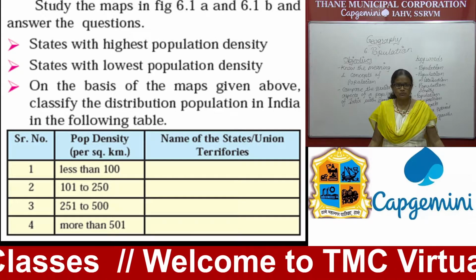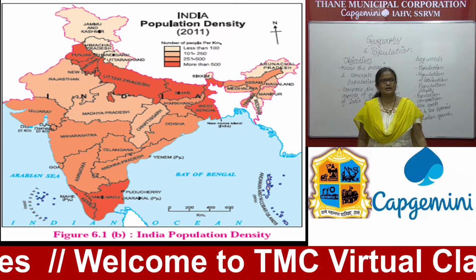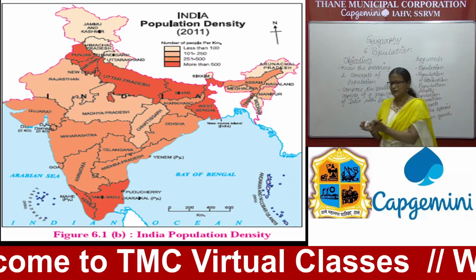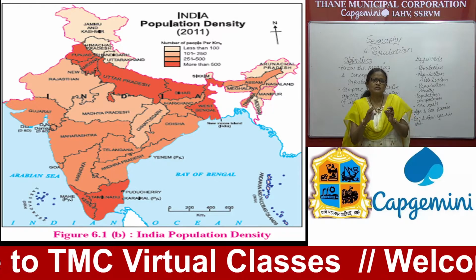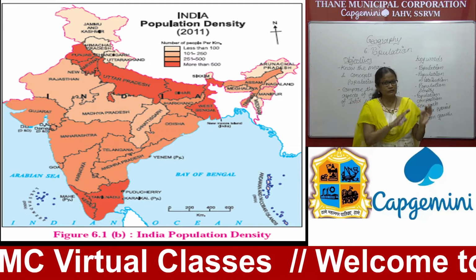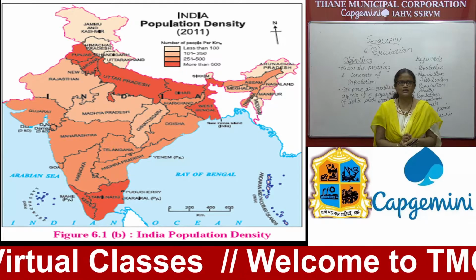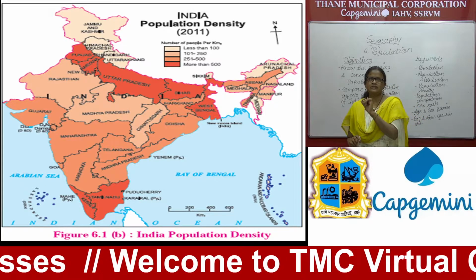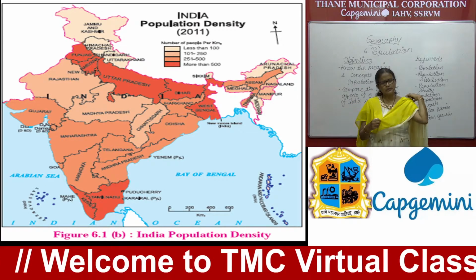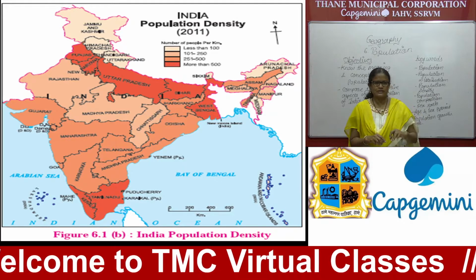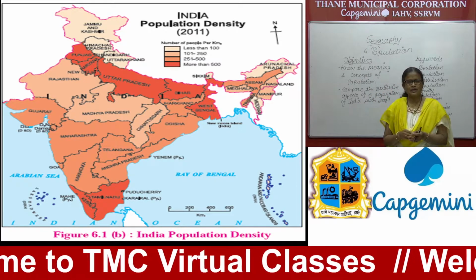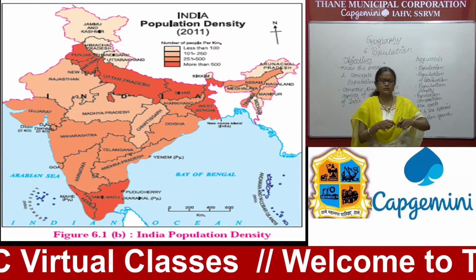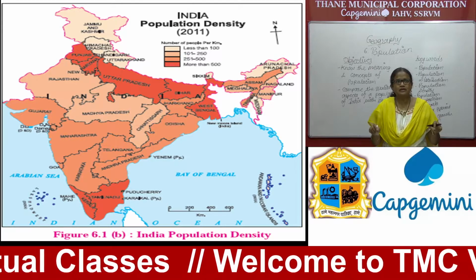Let's see first the meaning of density. Density is very simple: the number of people staying in a particular area, or per square kilometer. Once again I'm repeating the definition of density of population: the number of people per square kilometer is called density. If you take any particular area, for example Indira Nagar or Lokmanya Nagar in Thane, how many people are staying in that area? To measure and make it easy we are using per square kilometer.